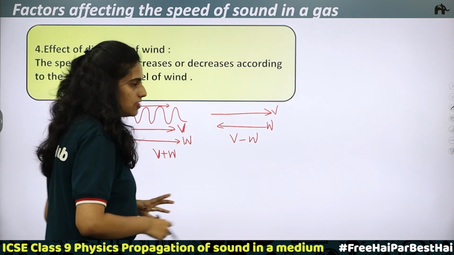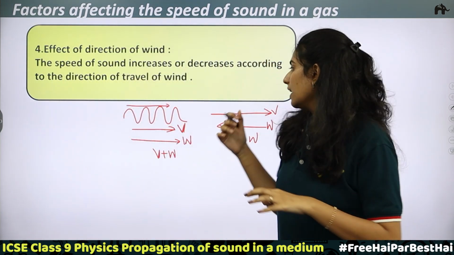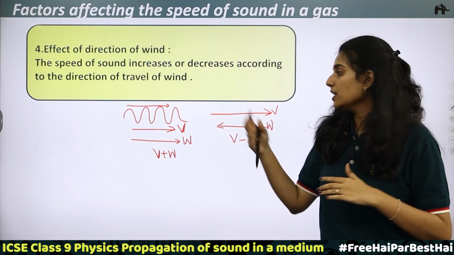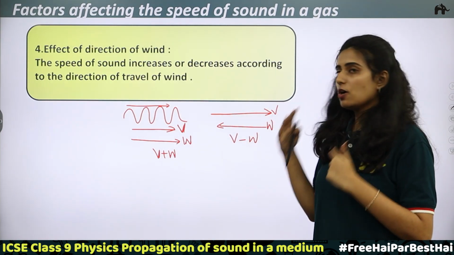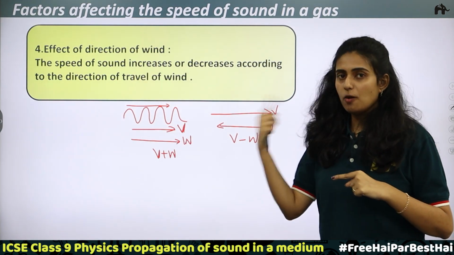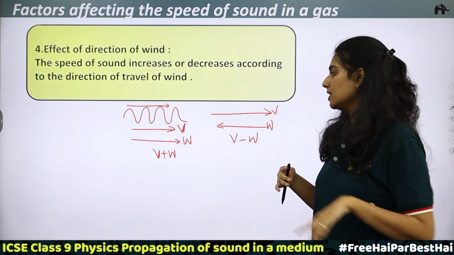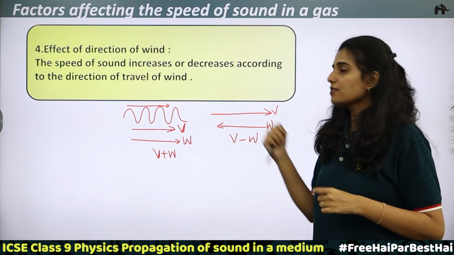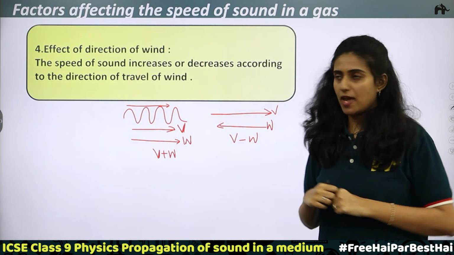When you take a musical instrument and you are able to hear the sound, if the wind is also blowing in the same direction, then the speed of sound will be higher and you will be able to hear the sound faster. If wind is blowing in the opposite direction, what happens? You will be hearing after a long time because the speed of sound is comparatively less.